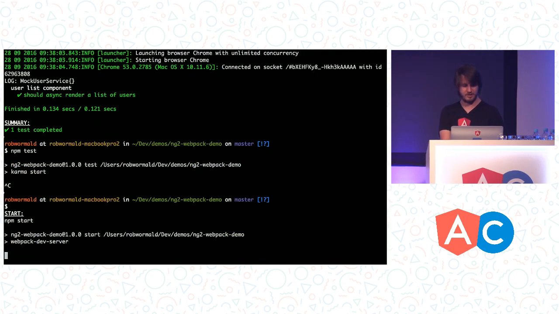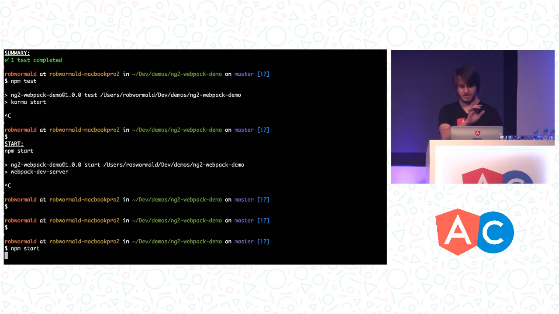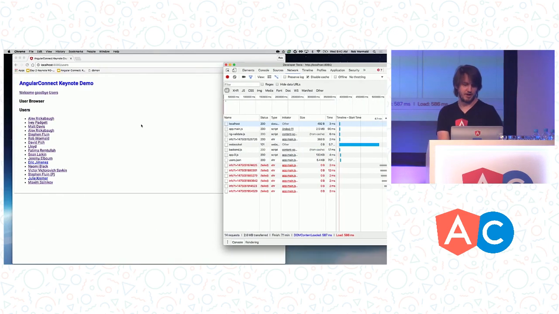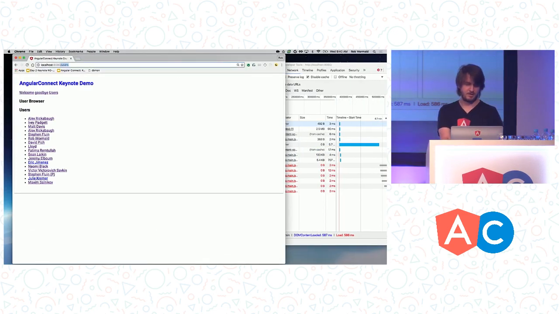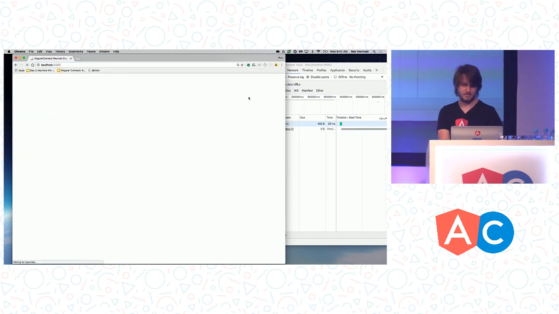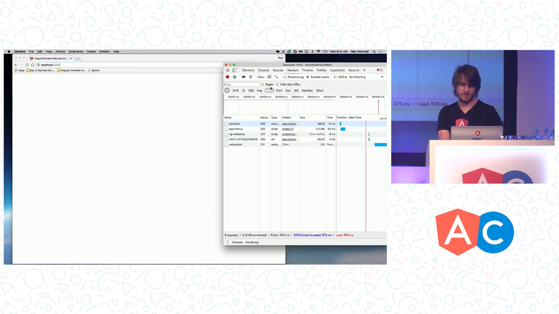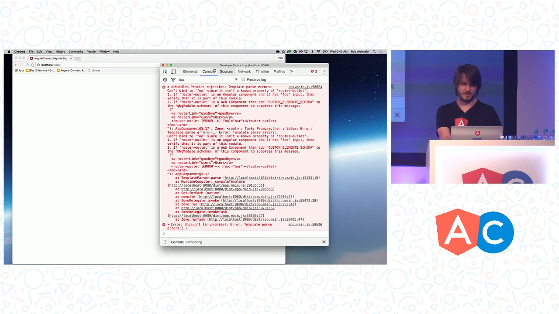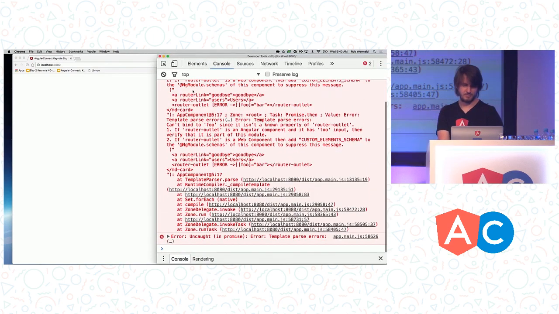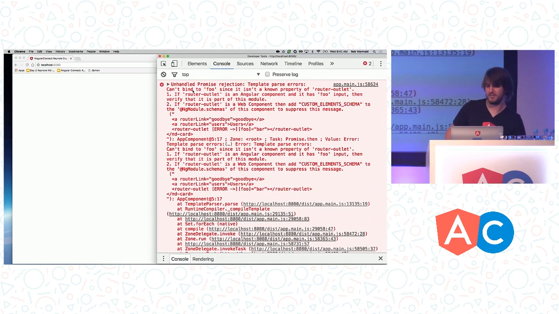We'll start up our environment again. There we go. Jump back over to our browser, and what we should see here, and this actually fires up, is a horrifyingly large error message. But it's useful. It tells us, hey, Rob, you broke everything. So it says, I cannot bind to the foo property because I don't know anything about it.